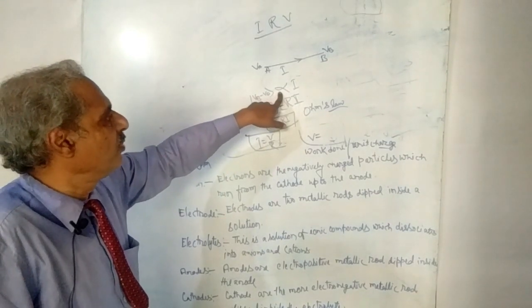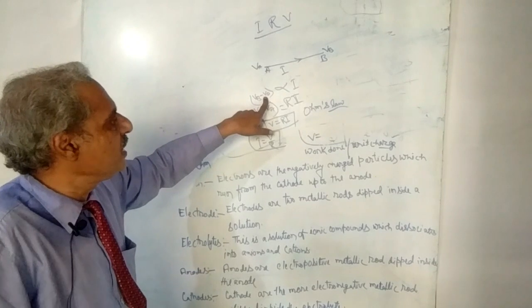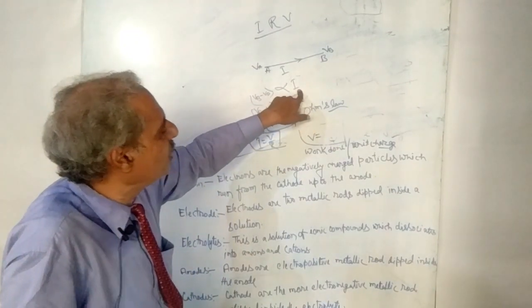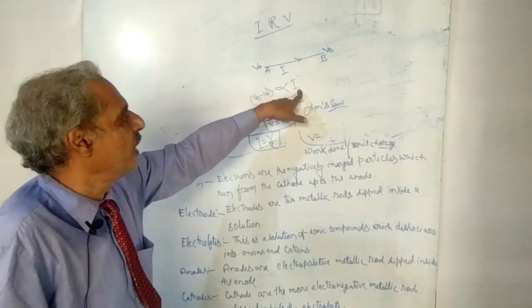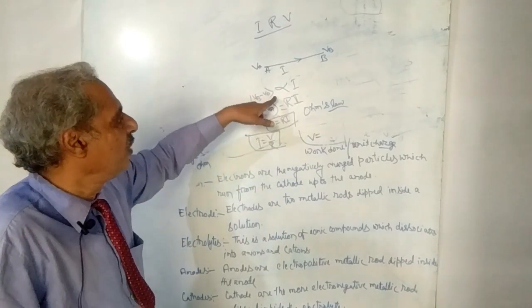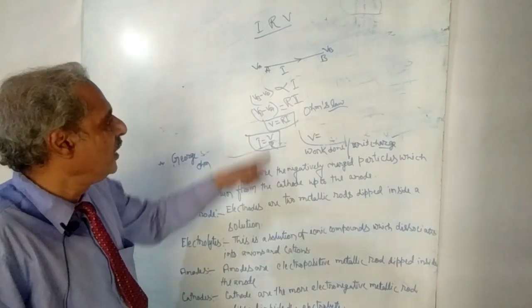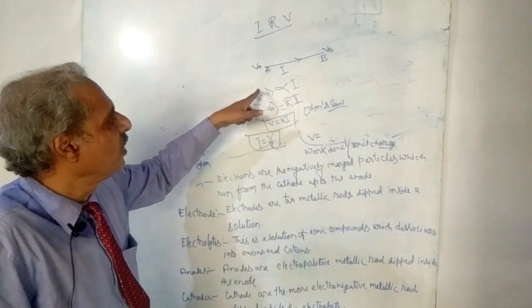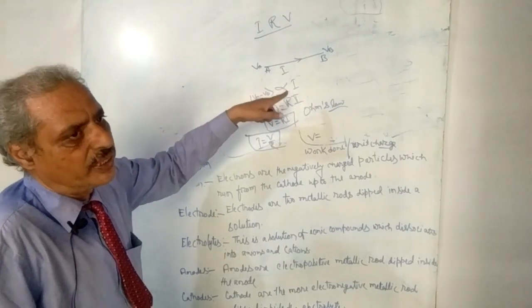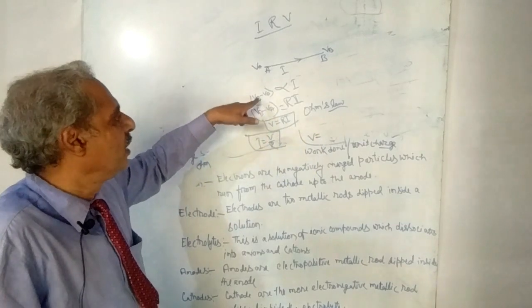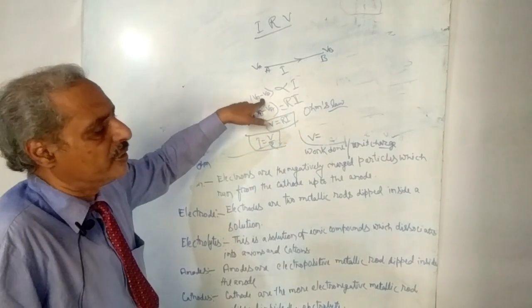Directly proportional means when one quantity increases or decreases, the other quantity will also increase or decrease. Inversely proportional means one is increasing, then the other is decreasing. One will go in reverse order.